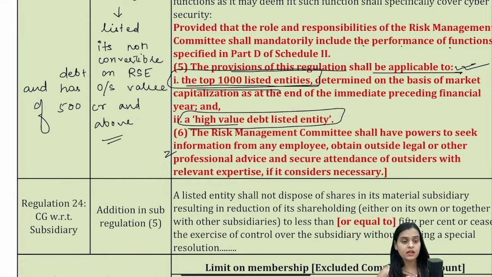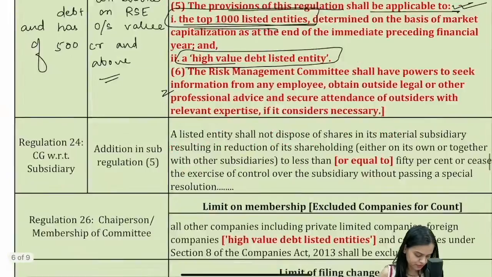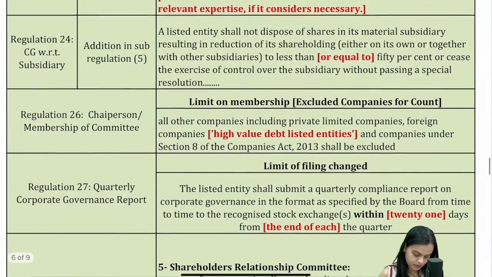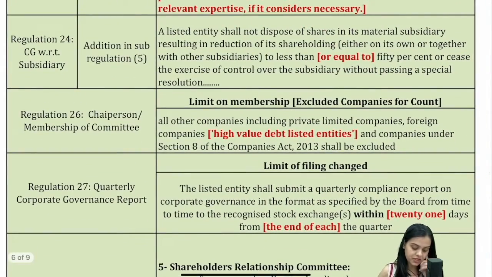Okay. Now, regulation number 24. A listed entity shall not dispose of shares in its material subsidiary. We already know that, right? Unless we pass a special resolution, we cannot dispose of our shares in material subsidiary. However, there is a slight change in the limit, right? What is the slight change?